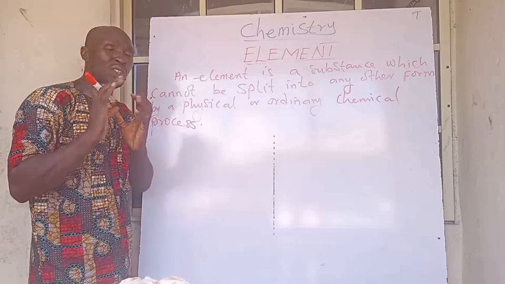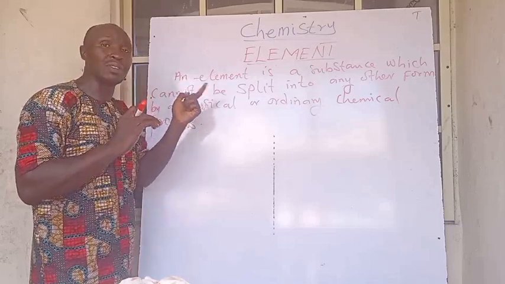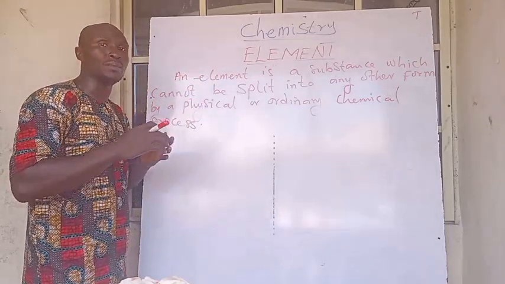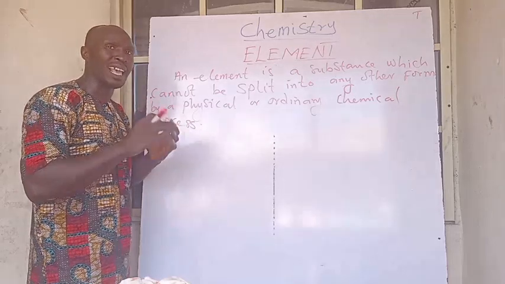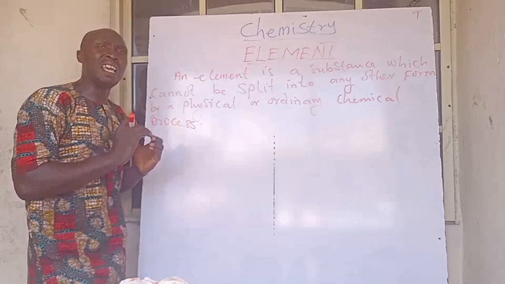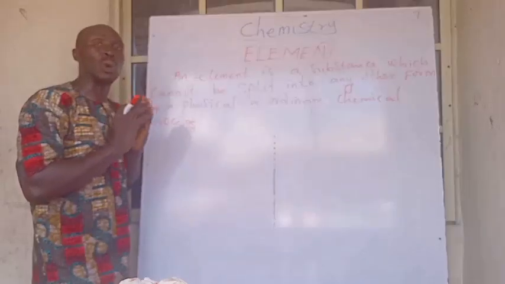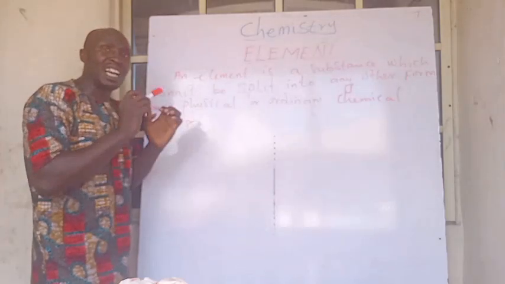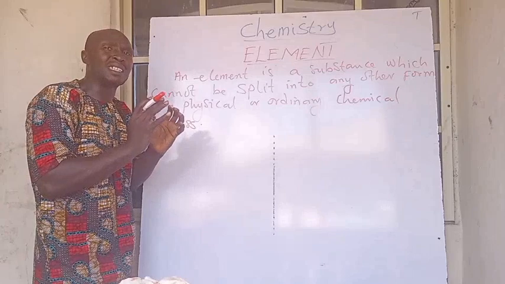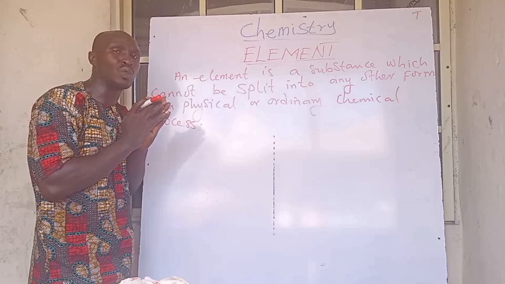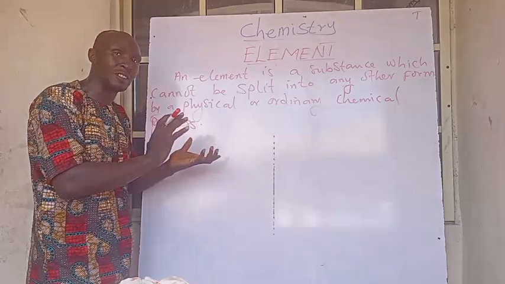But we must also understand that elements themselves are matter, because these elements contain their own atoms. Elements are said to be elements because they have a particular atom that keeps on repeating itself. Each element has a definite and specific type of atom coming together to form that particular element.